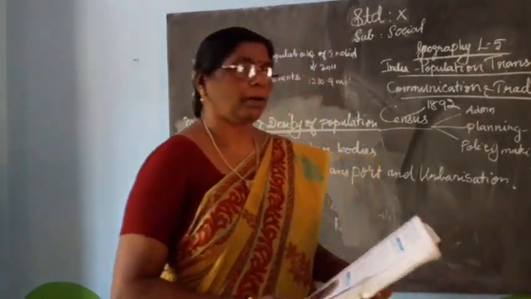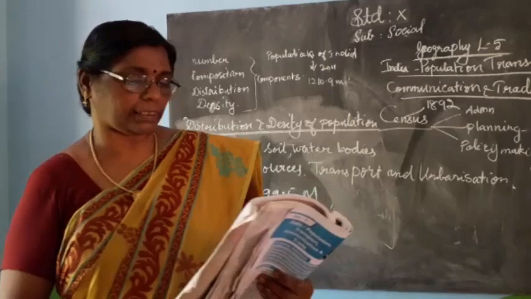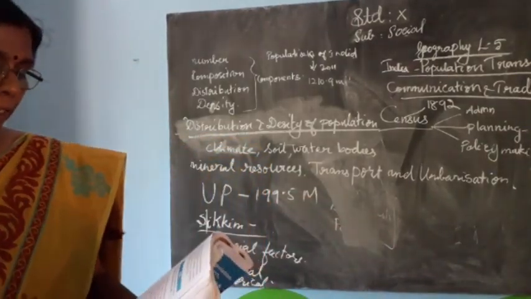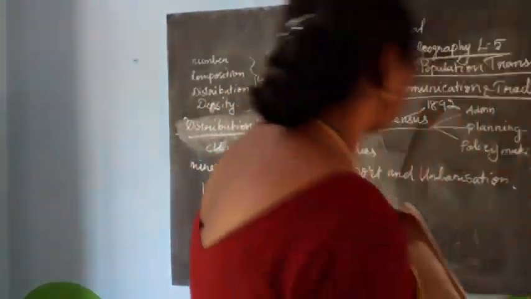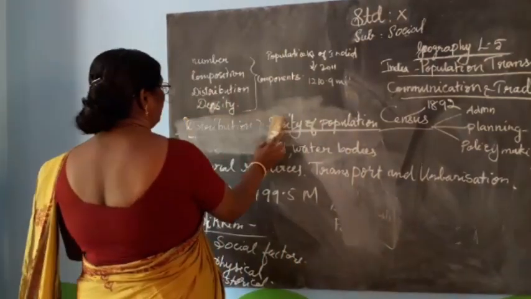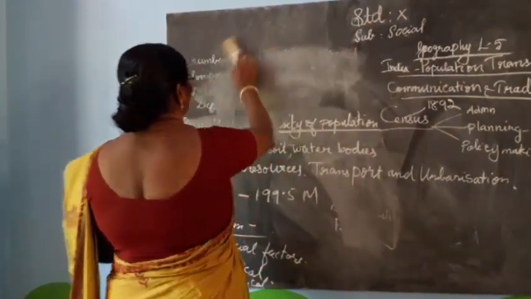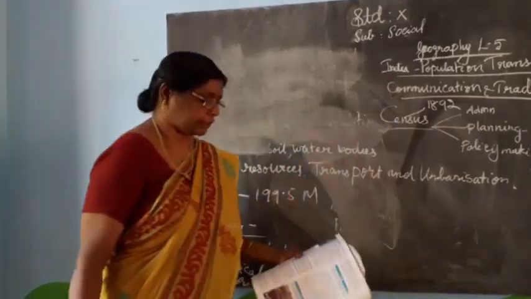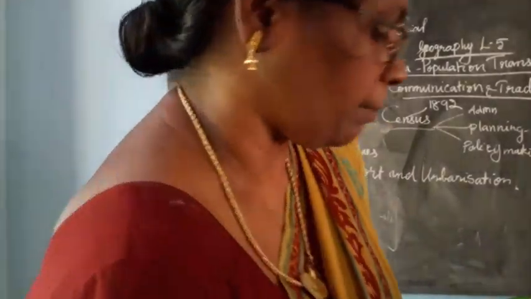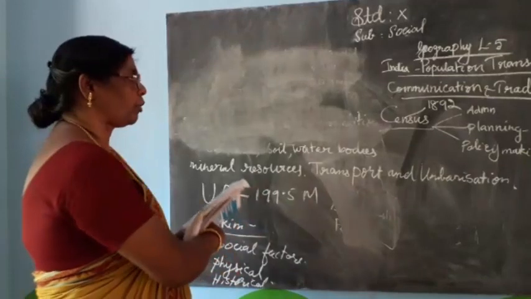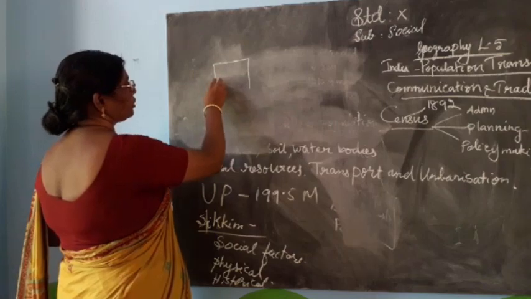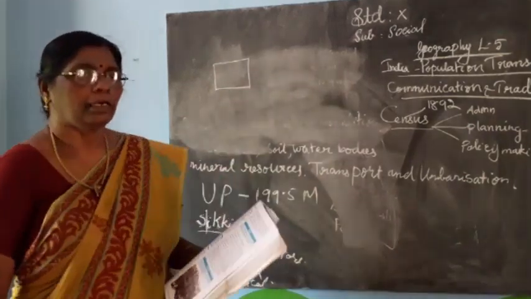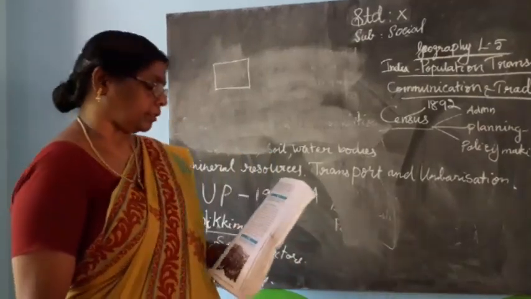Then the density of population. What is meant by density? It is expressed as the number of persons living per unit area, usually per square kilometer. How many people live in one square kilometer of a country? That is known as the density of population.